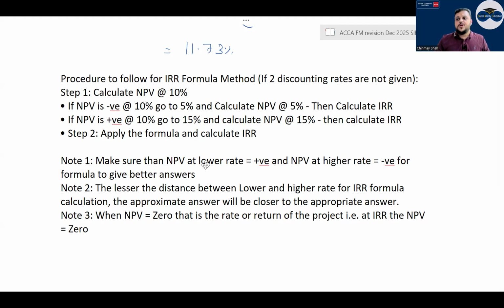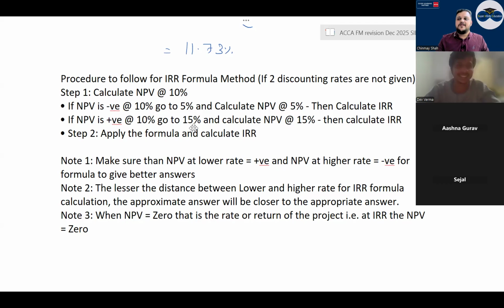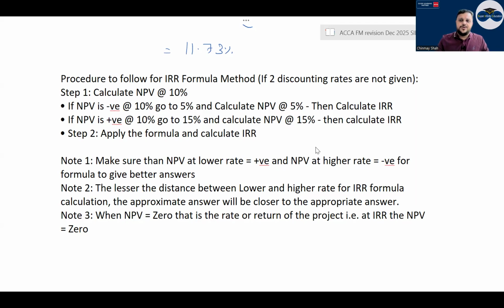And in the formula method, if the percentages are not given in the question, always start with 10%. If at 10% it comes positive, try 15 or 20. If at 15% it comes negative, then it is between 10 and 15. If at 15% it comes positive, then go to 20. That means between 15 and 20. If 20 is negative, the IRR will come between 15 and 20. If at 10% it is negative, then go back to 5%. Then it is between 10 and 5, right? If at 5% it is also negative, go to 1%, correct? No option, right? Then it is between 1 and 5. That is how you should do it.